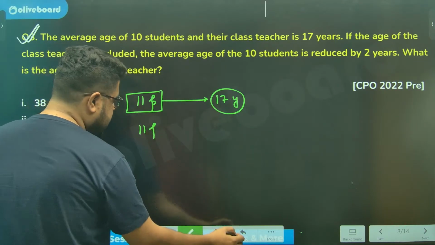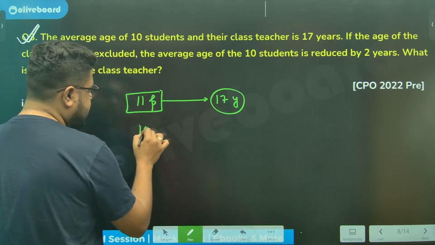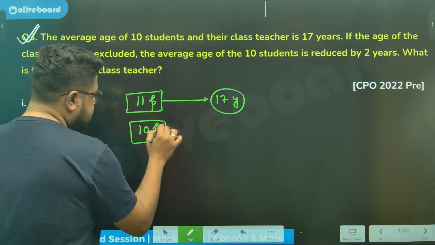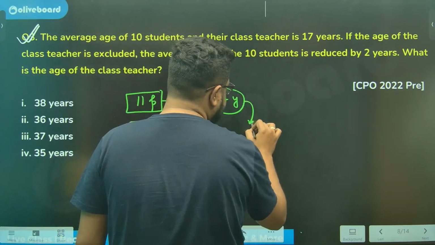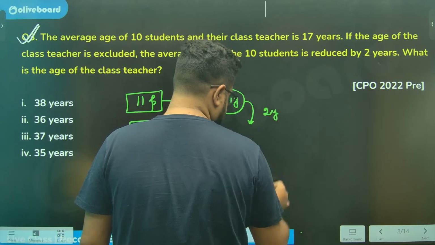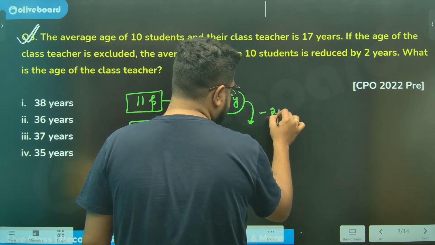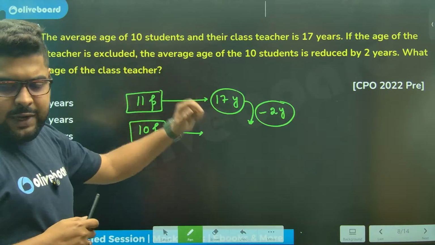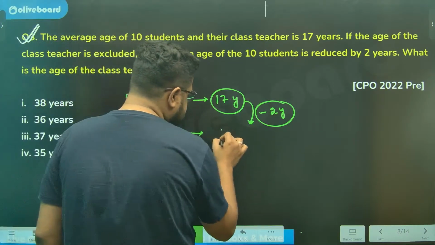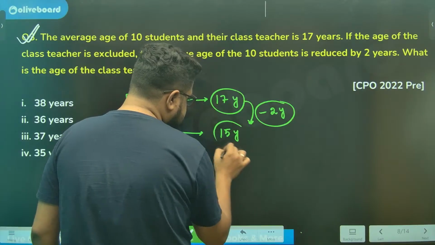Average age is reduced by 2 years, meaning now it becomes 15 years.